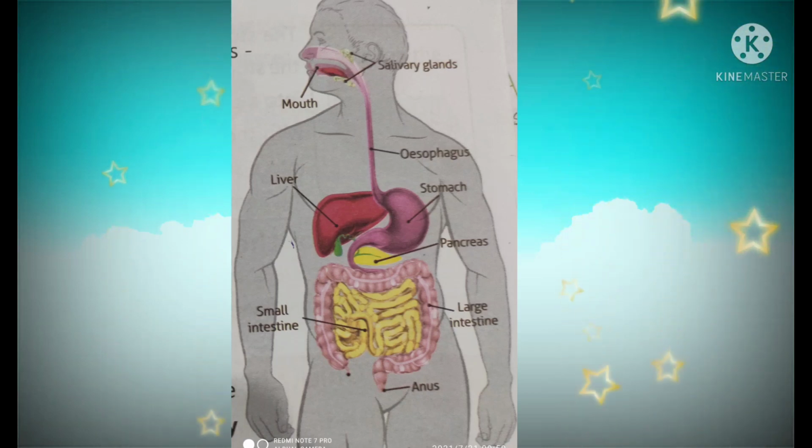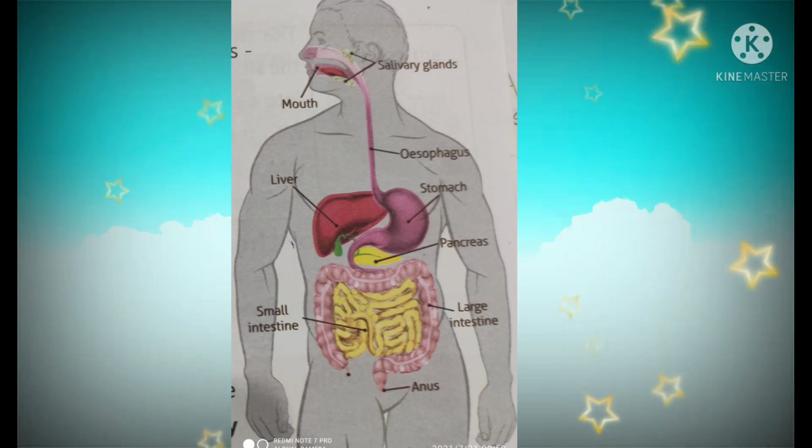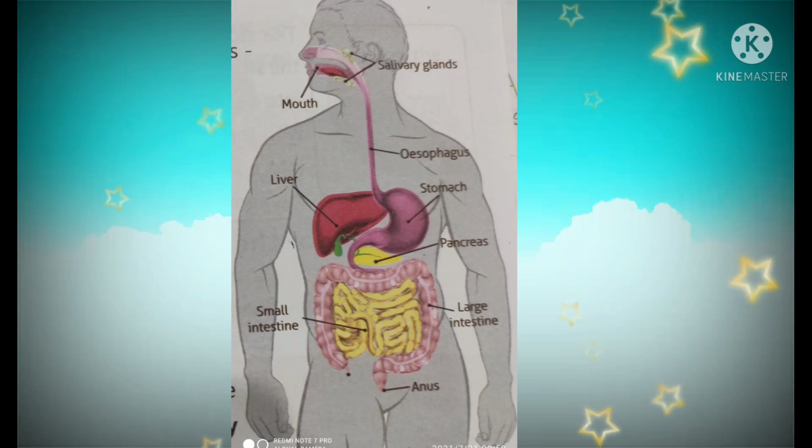Next, the pharynx. It is a common chamber of both the digestive tract and respiratory tract. It leads into the esophagus. Next part, the esophagus. It is a muscular tubular structure that connects the pharynx with the stomach.